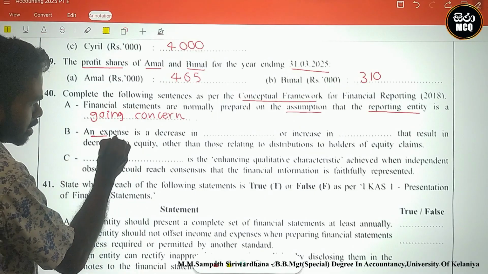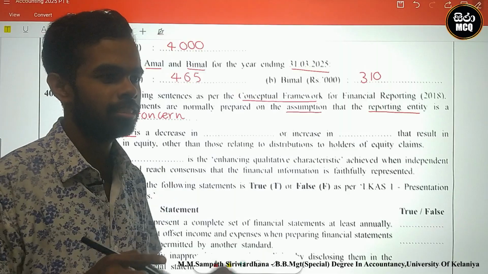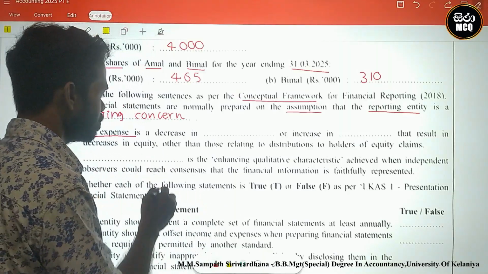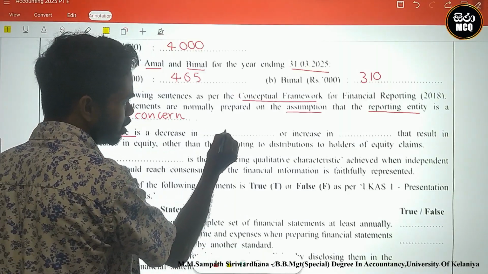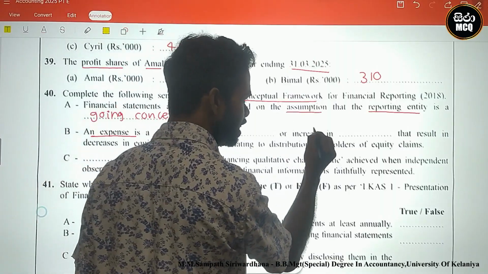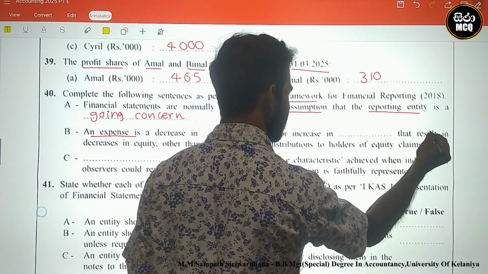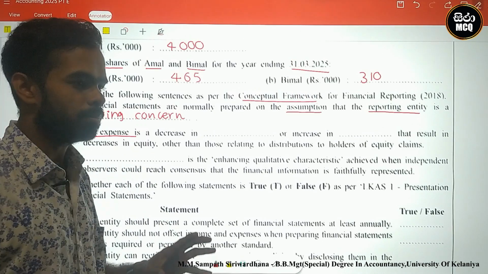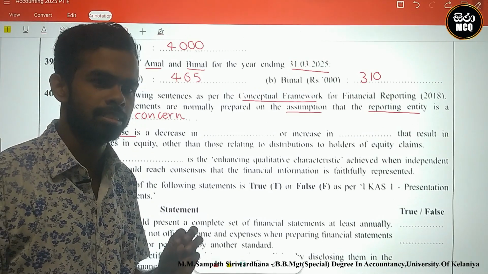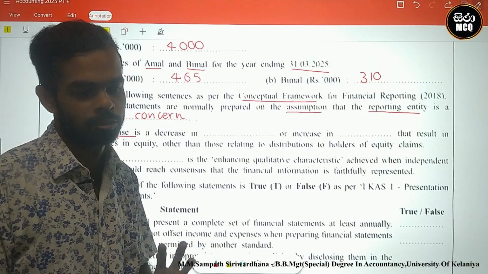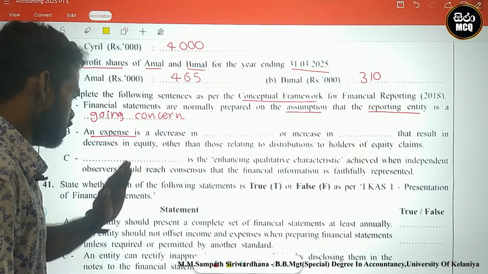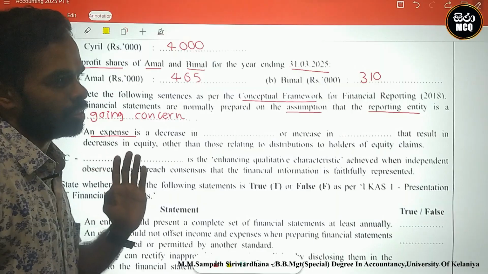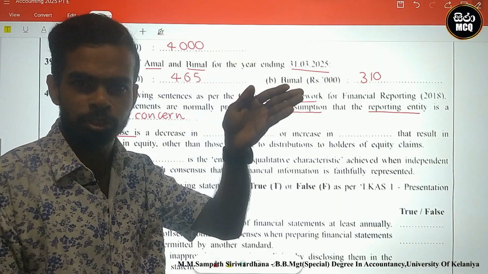Okay, let's see the next one. An expense is, the definition of expense: an expense is a decrease in blank and an increase in blank that result in decreases in equity. Based on expenses, there is a decrease in equity. You know, expenses are related to equity, no?